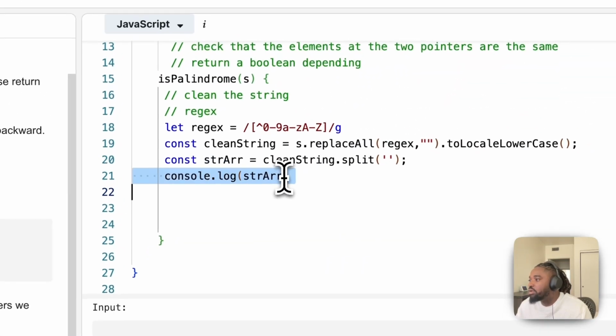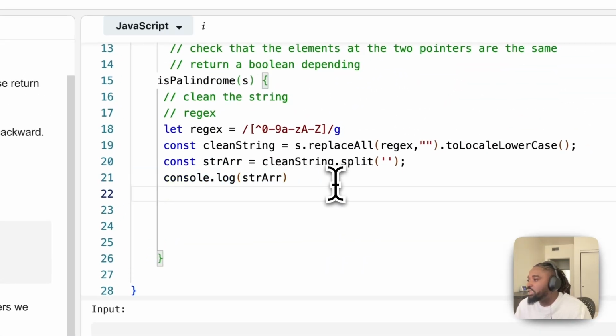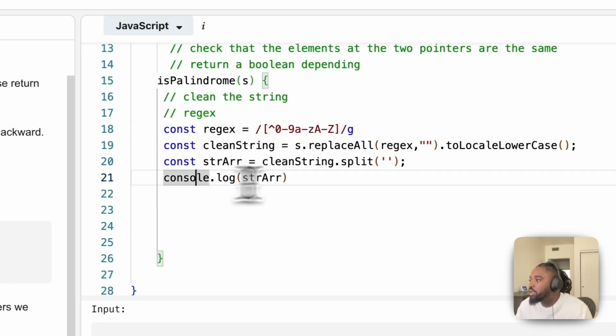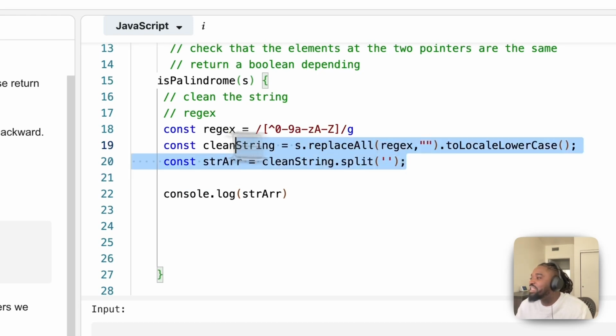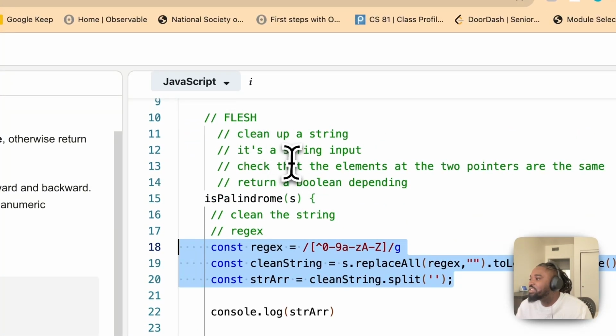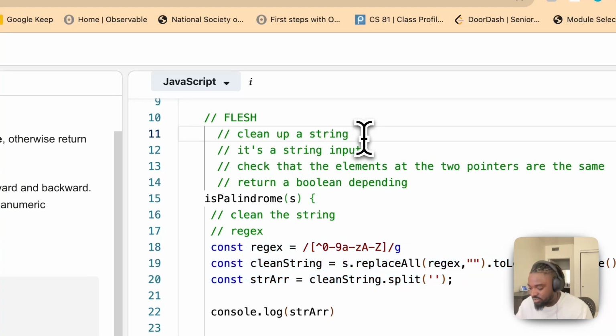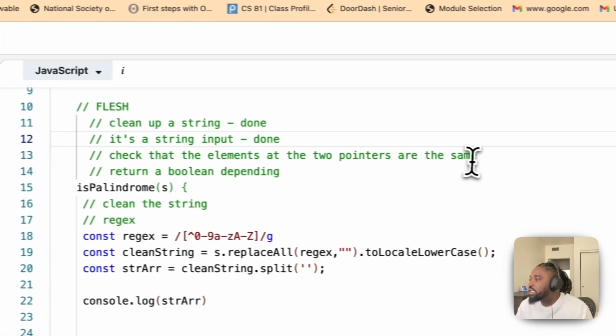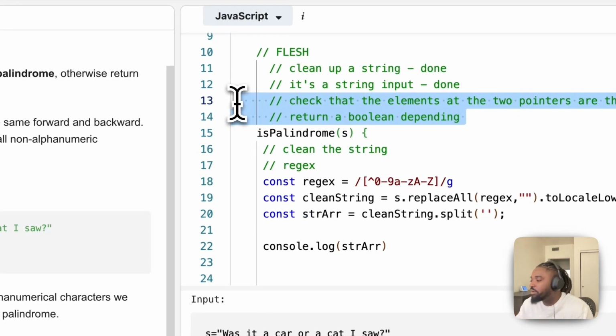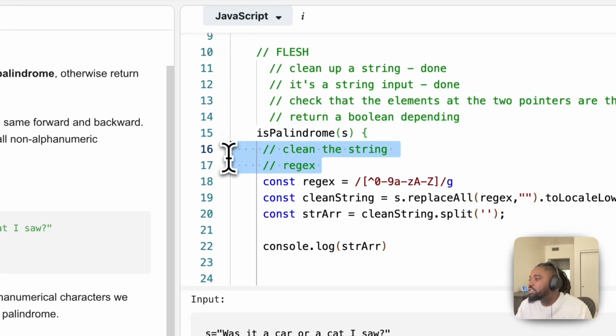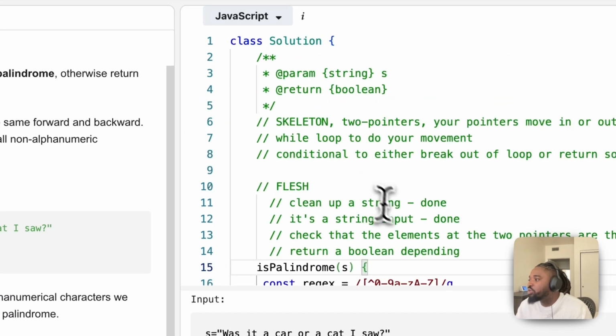Okay, so now that we have done that, let's continue going. I think since this is not changing, this can just be a const, to be honest. So now we've done some of the flesh. We've cleaned up the string, so this is done, and it's a string input. We've considered that. Next is to check that the elements at the 2 pointers are the same and return a boolean depending. Clean the string regex. Okay, let me just clean this up. So we've done these two parts.